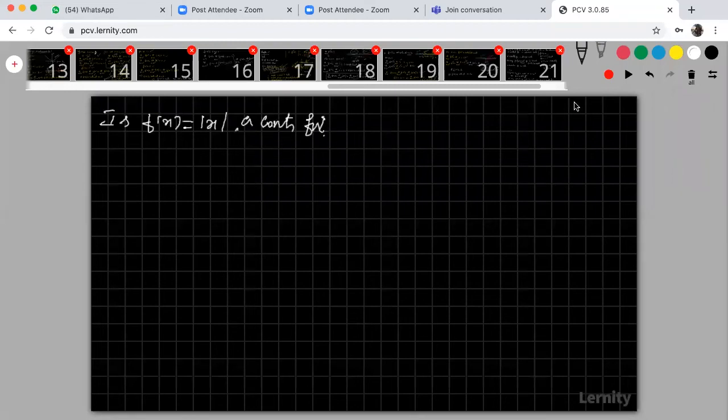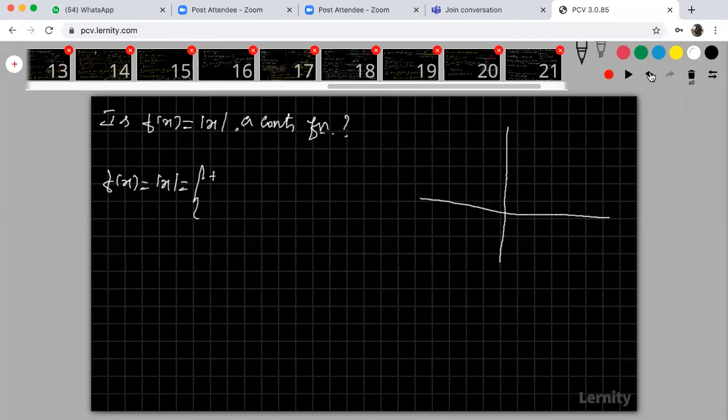Right. Here, sir, the question is about the continuous function, and the point is not given, sir. At x equal to 1 or 0 or 2, it is not given. Not given means you have to verify for all the points. That is important. Actually, what is modulus of x? Your f of x is modulus of x, which is minus x for x less than 0, and plus x for x greater than 0.